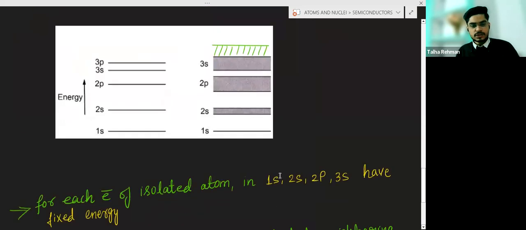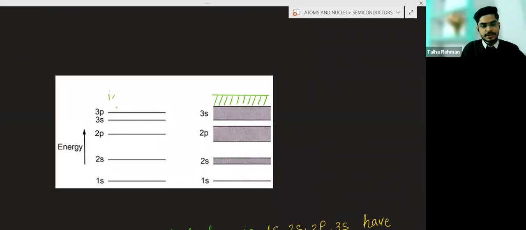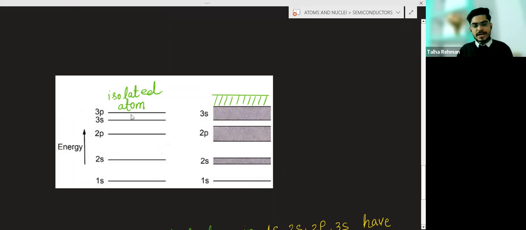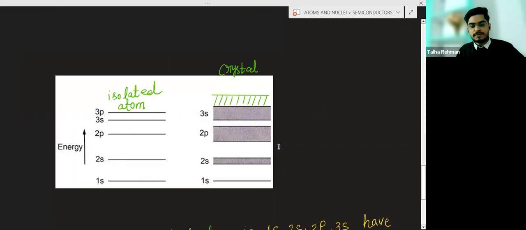Okay, now see this. This is 1s, 2s, 2p, 3s, 3p. Basically, this is the energy level diagram for the isolated atom. When, with the help of the isolated atoms, the crystal will form, these energy bands will form.